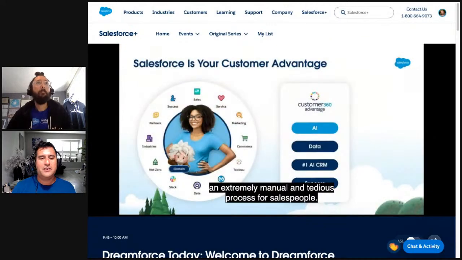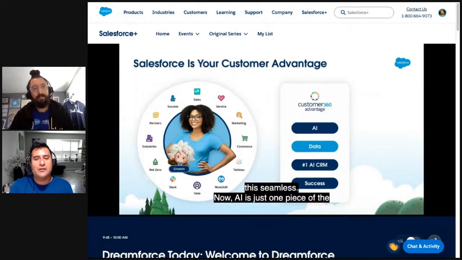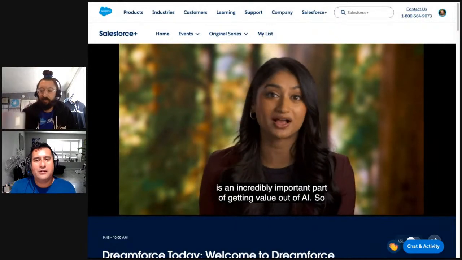Now, AI is just one piece of the equation. Your data strategy is an incredibly important part of getting value out of any AI. So let's walk through how you can create a single source of truth for your customer with Salesforce Data Cloud.